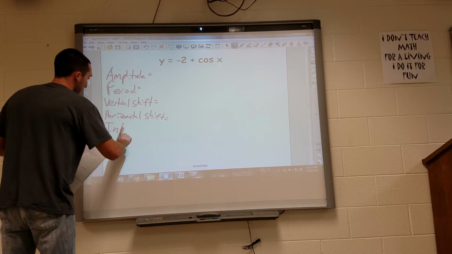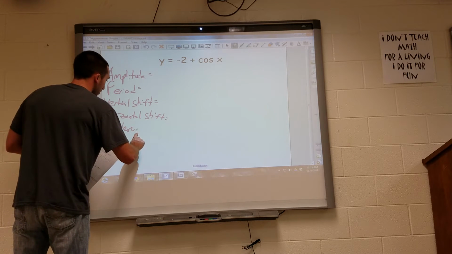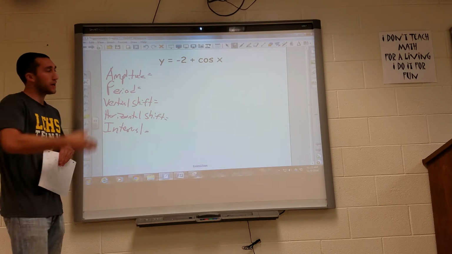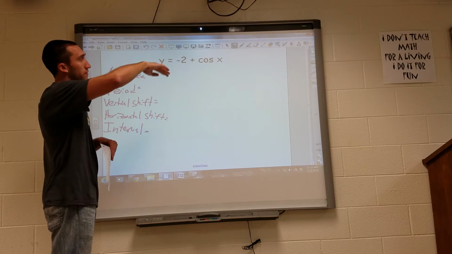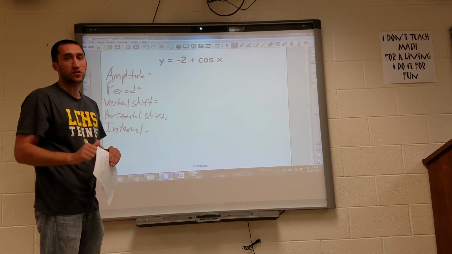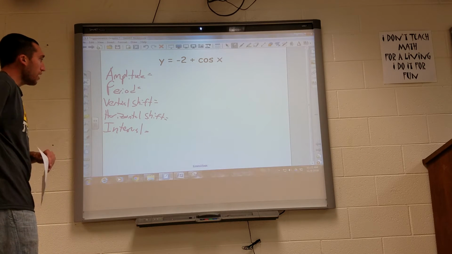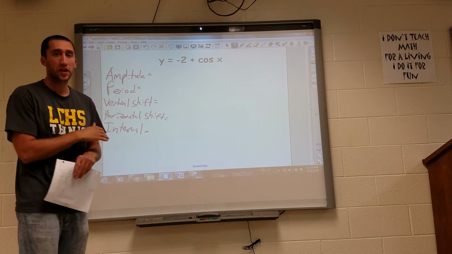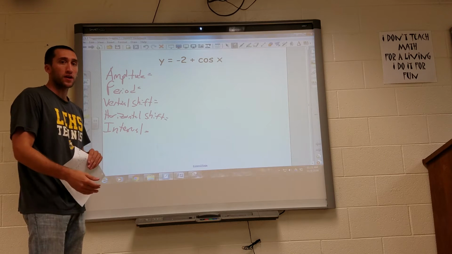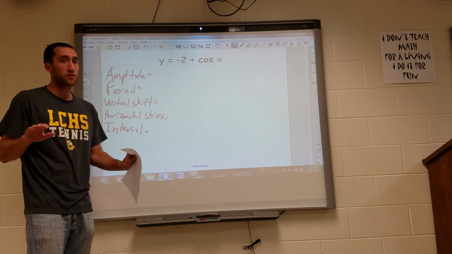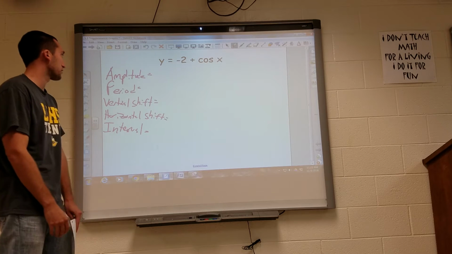And that's what I was talking about in the basic graphs. The interval is when the most important points of our trig functions are going to happen. And the vertical and horizontal shifts are just like we've been doing before with the transformations. So it's the same kind of thing with the vertical and horizontal shift.